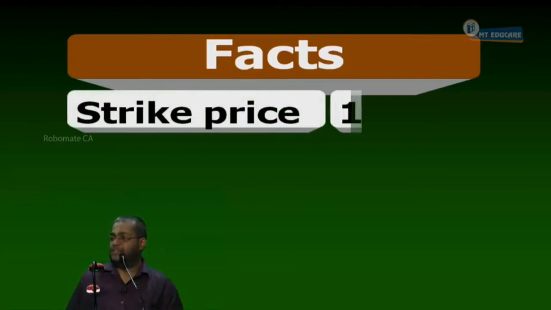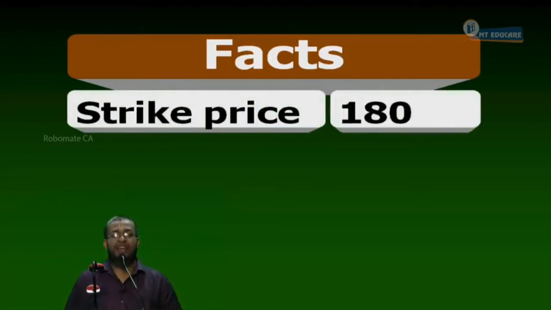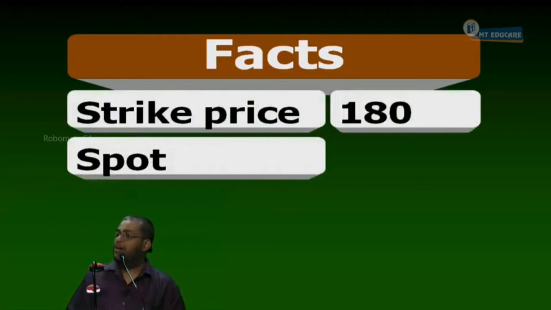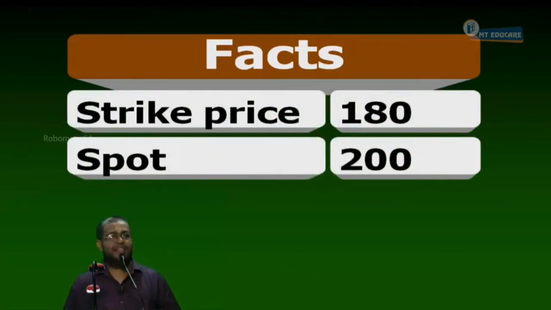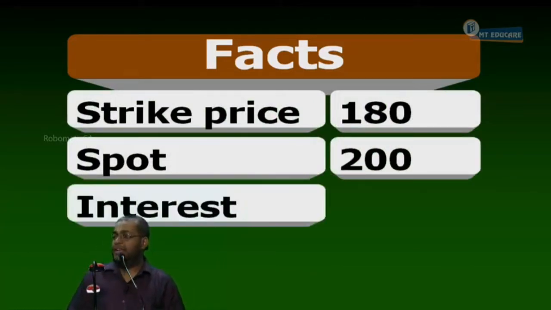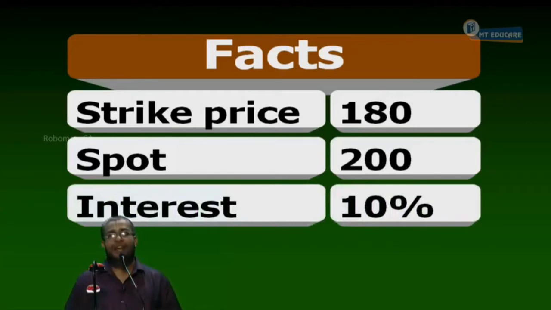Strike price. What strike price? 180. Where is this given? F1 segment 410. Now, what is the spot price? 200. Where can I see it? Share segment. What is the interest rate? 10. Don't ask me where it is. It is given by the Government of India, bond, etc.